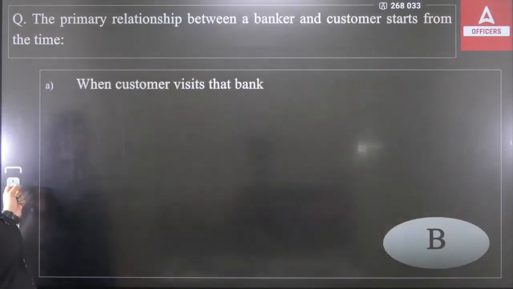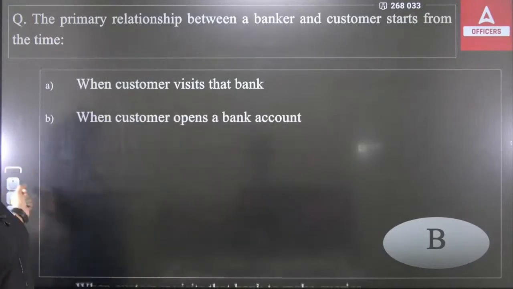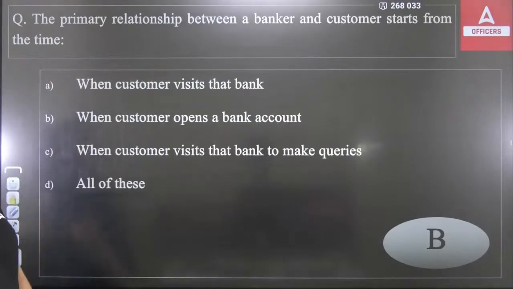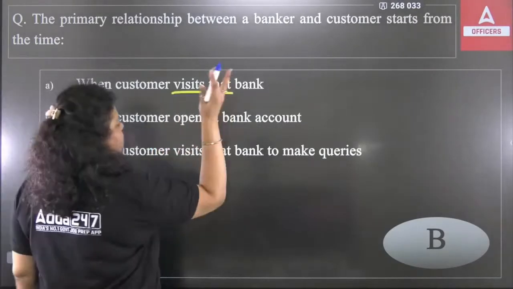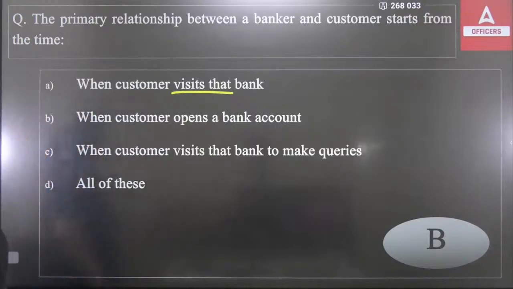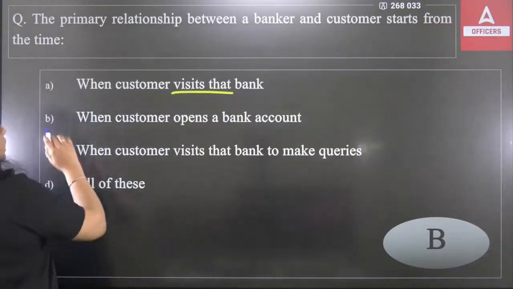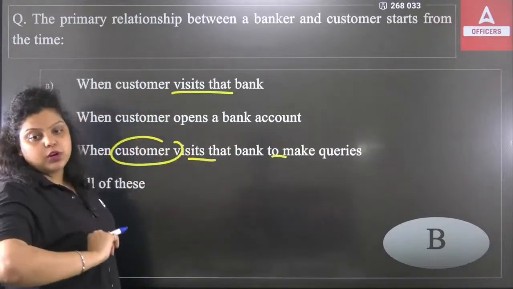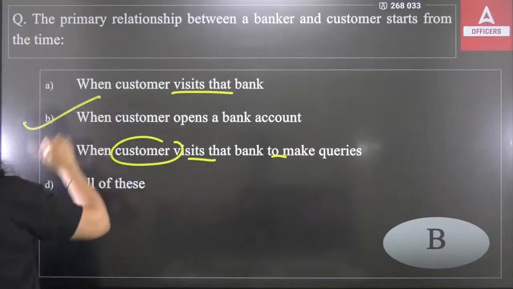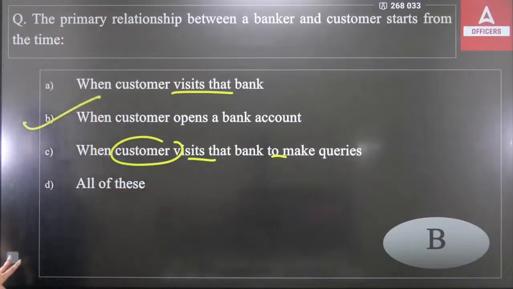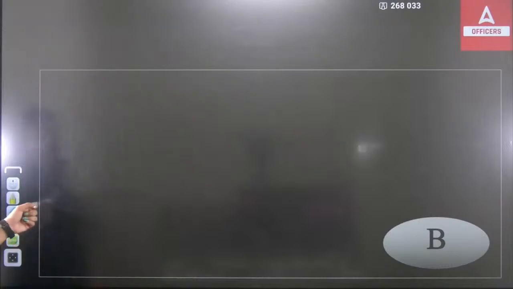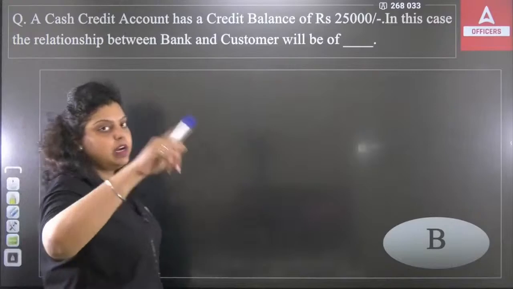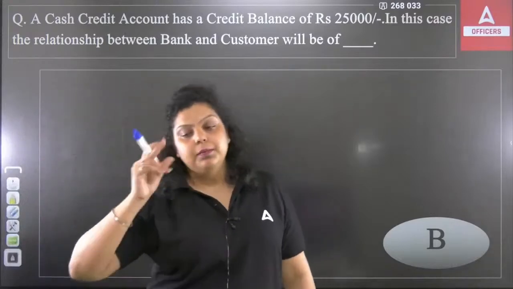So first is when customer visits the bank. Second, when customer opens a bank account. Third, when customer visits the bank to make queries. And fourth, all of the above. No. If you are visiting a bank, you are not a customer. There is no relationship between you and the bank. Okay. Then if you are going to visit a bank for asking your queries, it means you are already a customer of the bank. Then you are asking a query. So when the customer opens a bank account, that's the primary relationship between a bank and a customer. Okay, and this relationship will be of creditor and debtor. Customer will be a creditor, bank will be a debtor.